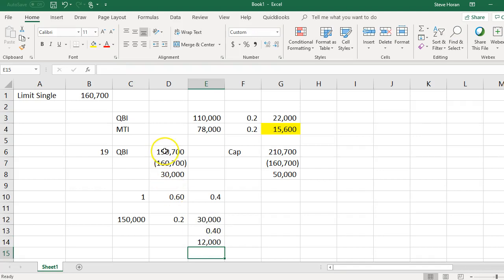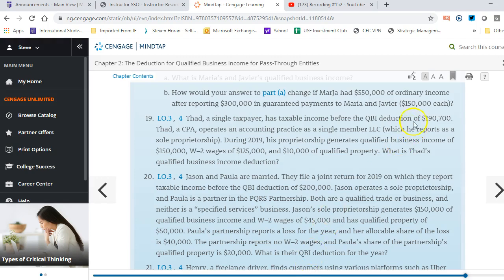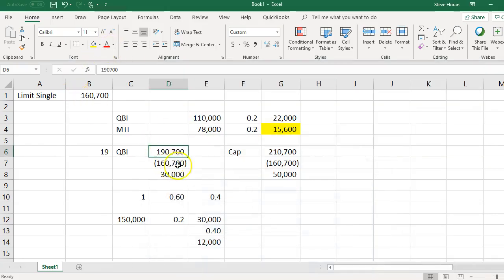So the numerator of the formula is the 190,700 minus the 160,700. The 190,700 was this number right here, minus the single limit of 160,700. That's the numerator. The denominator is the high wealth individual cap minus the single amount, which is 50.